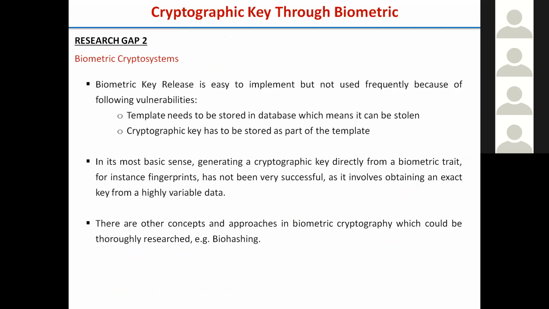Another dimension is complete cryptographic key generation: success is there, but at the commercial product level research is still going on. And another dimension is the biometric hash, where you can generate a cryptographic hash function using the biohash. That is also one of the dimensions.